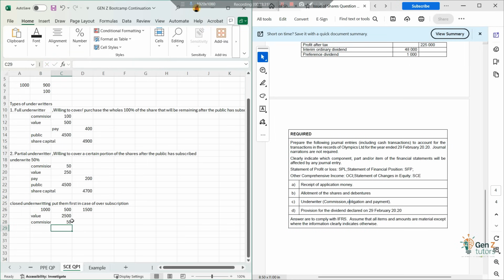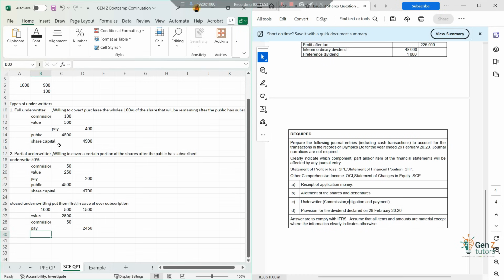The amount we'll receive from the underwriter will be the value of the shares minus the underwriter's fees. So it will be 2,450, and then at this point we will just give the public the remaining 500 shares